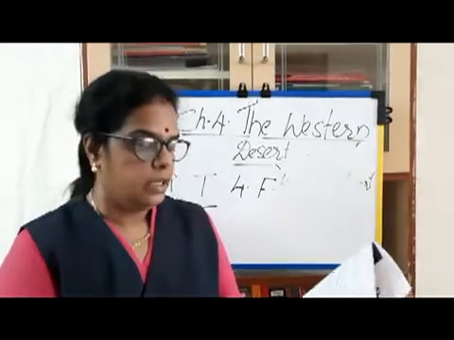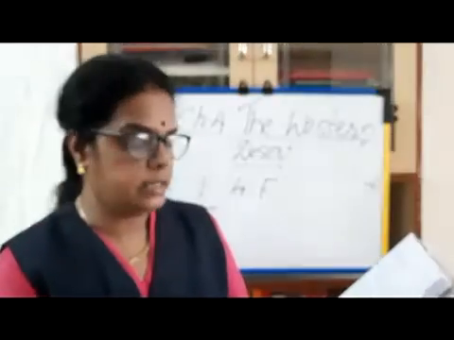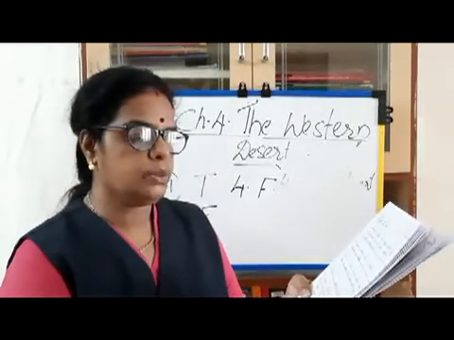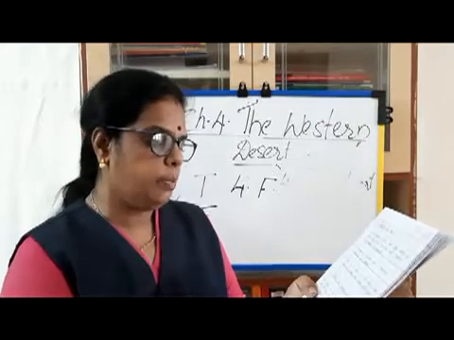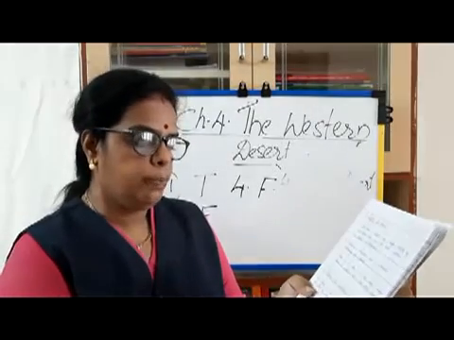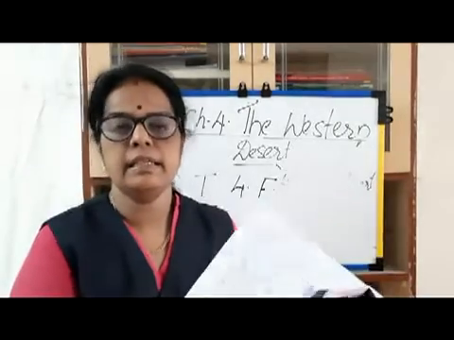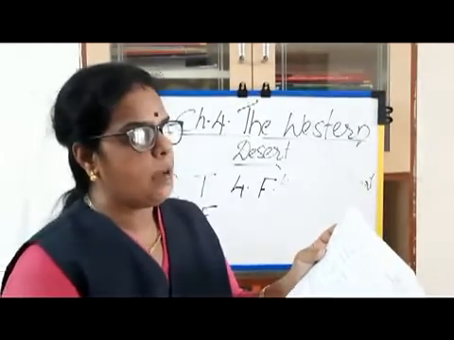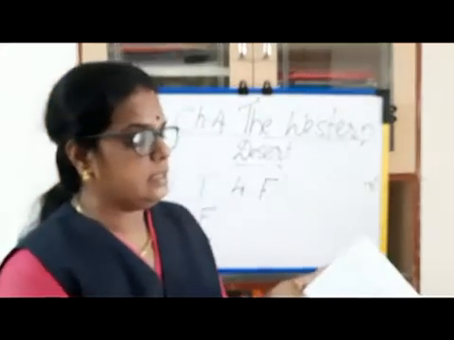Simple. The question answers: where is the Thar desert located? The Thar desert stretches from the Run of Kutch in Gujarat to the border of Haryana. What languages do the people of Rajasthan speak? People speak Hindi and Rajasthani. What are camels used for in the desert?